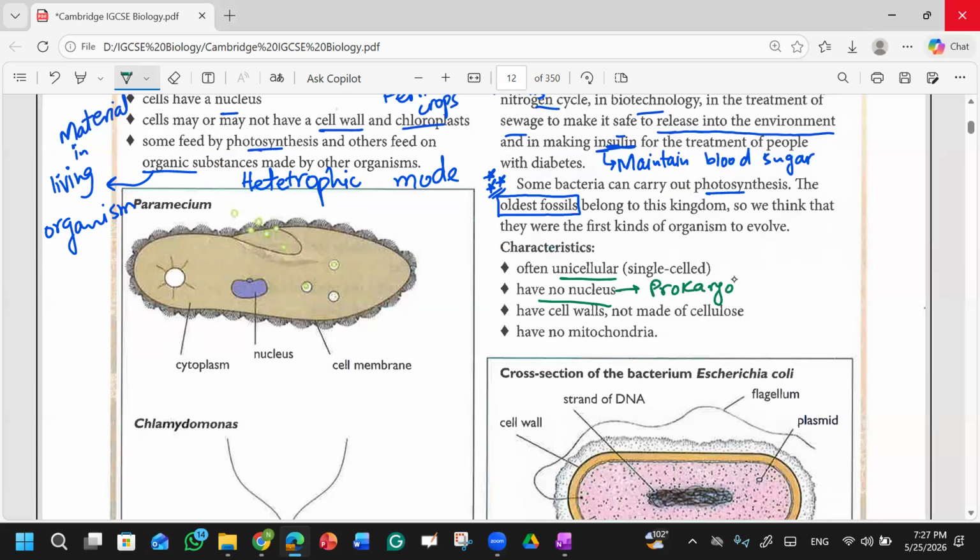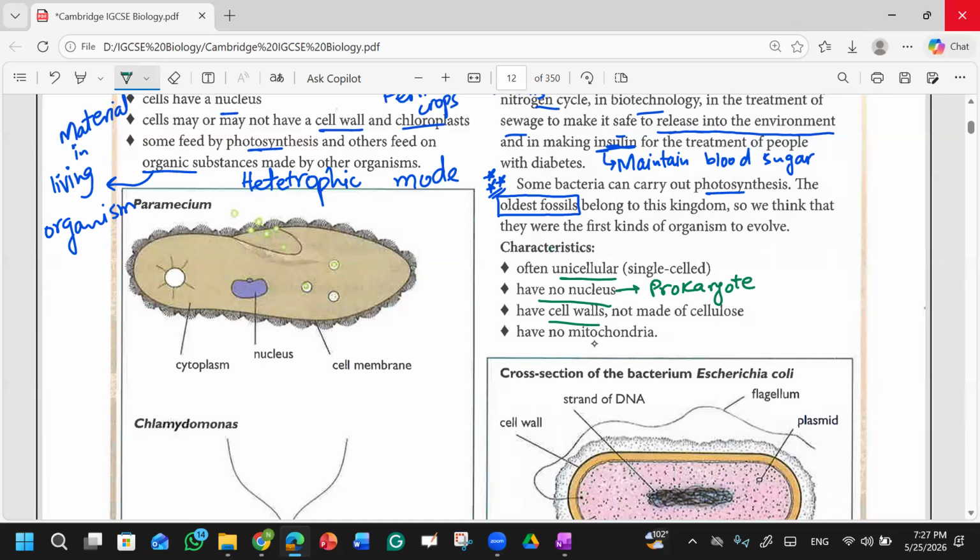They can ask you in the paper what the terminology is for having no nucleus. You must know that if there is an absence of the nucleus in a particular organism, then we say that organism is a prokaryote. And if there is a presence of the nucleus, then we say that organism is a eukaryote. Clear?